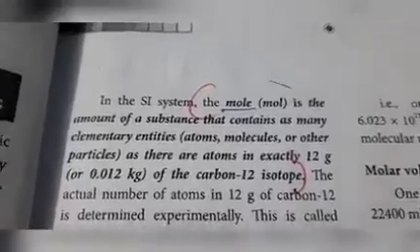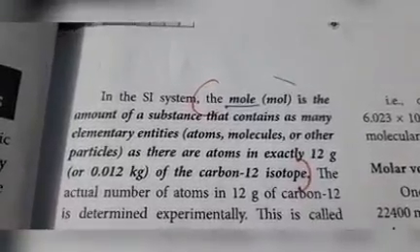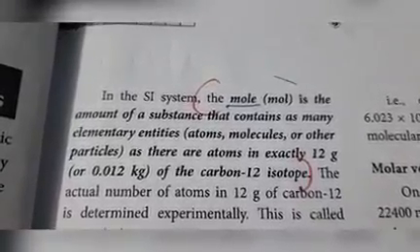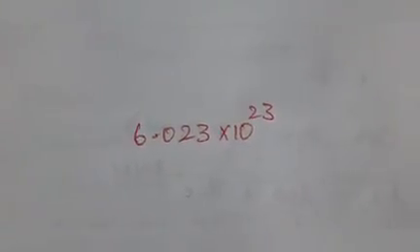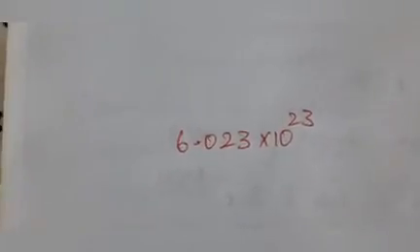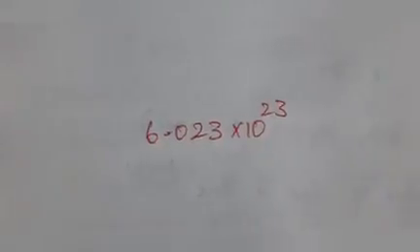Usually 6.023 into 10 to the power of 23 number of atoms are present in 12 grams of carbon 12 isotope.